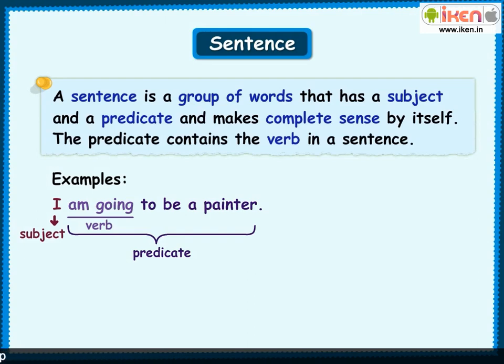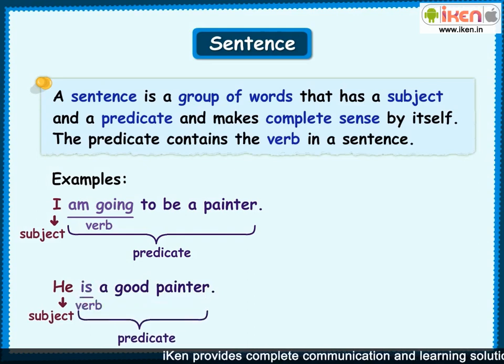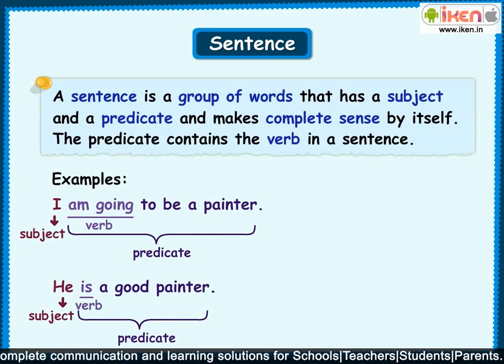Another example is he is a good painter. This group of words is made up of the subject he and the predicate is a good painter, is being the verb. The word good is an adjective qualifying or describing the noun painter.